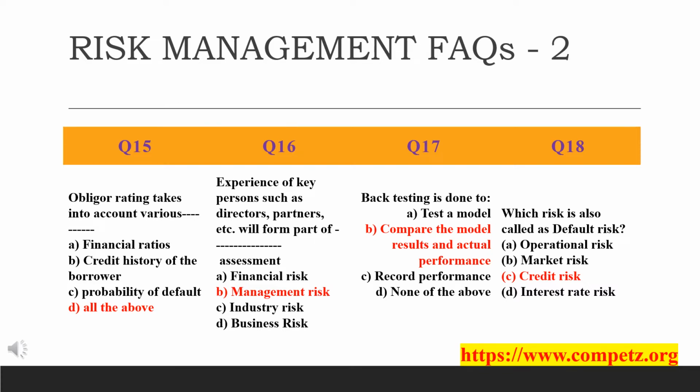As the name suggests, business risk is regarding the strategic or important decisions regarding products, market segmentation, or business development strategy adopted, and so on. So I have explained the 4 risks: financial risk, management risk, industry risk and business risk. The answer here is management risk. Moving on to the next question.